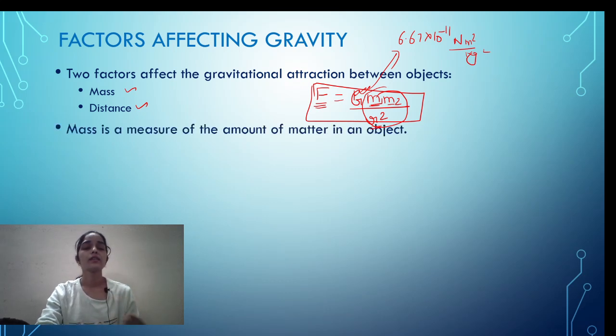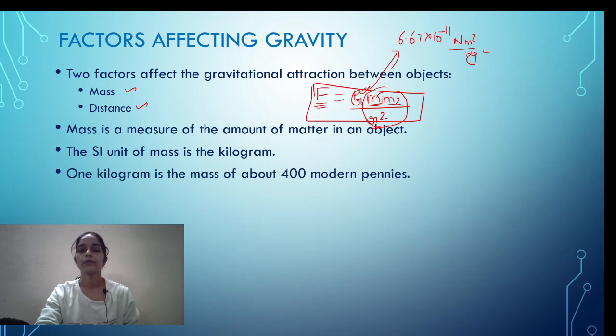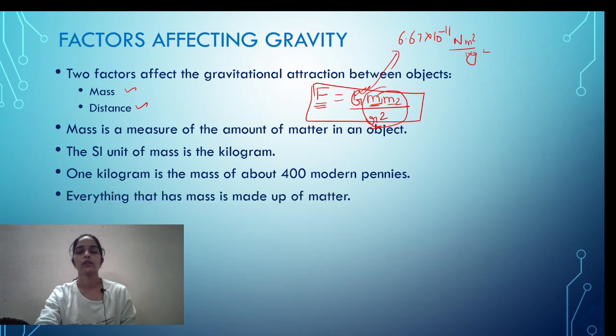Now mass is a measure of the quantity or the amount of matter an object has. The SI unit, as you all know, is the kilogram, and 1 kilogram is the mass of about 400 modern pennies. Anything, even small things like an electron or a proton, which are minor particles, has some mass. On the normal scale we know that electrons and protons have a very small mass, but they also have some mass.